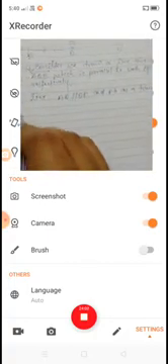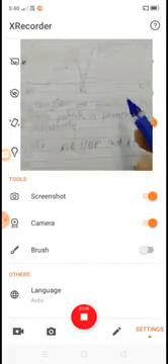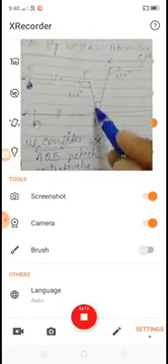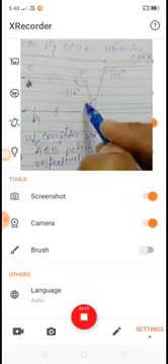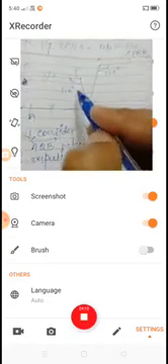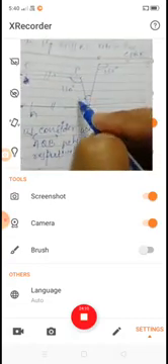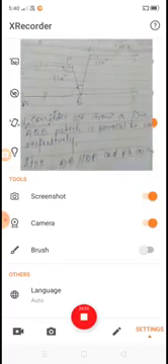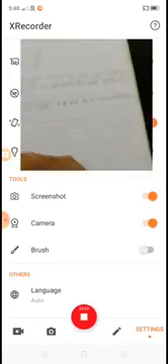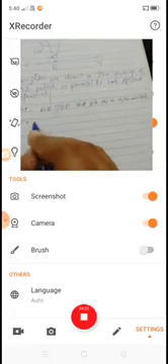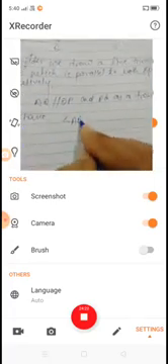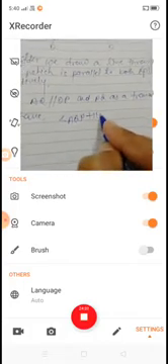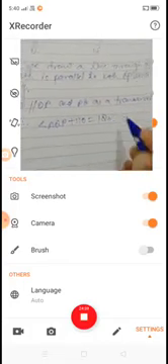Here we observe that angle AQP and angle 110 degree form consecutive interior angles, and we know that consecutive interior angles are supplementary to each other. Then we have angle AQP plus 110 is equal to 180 degree.